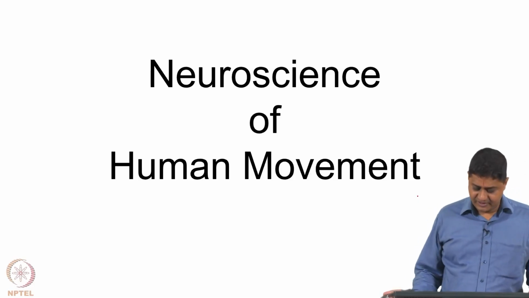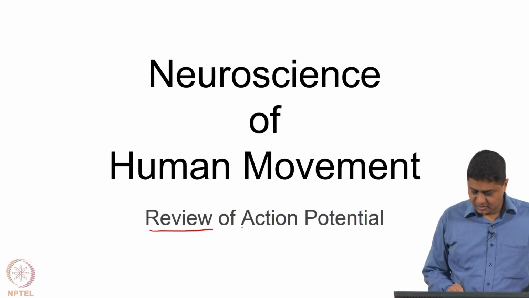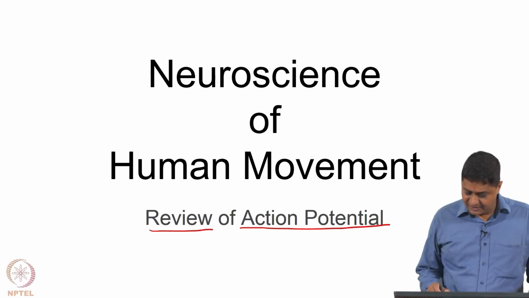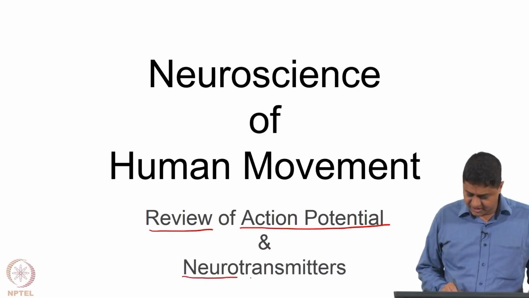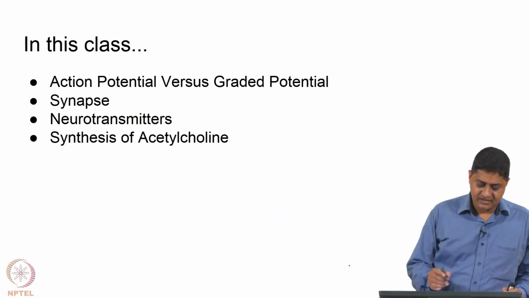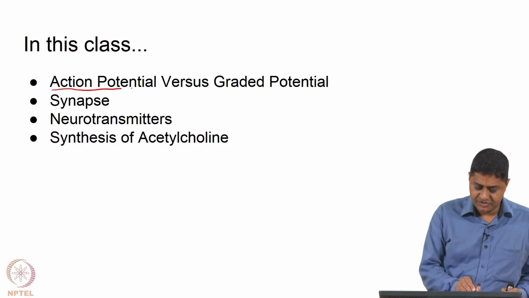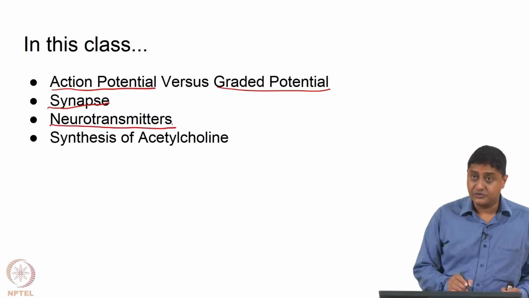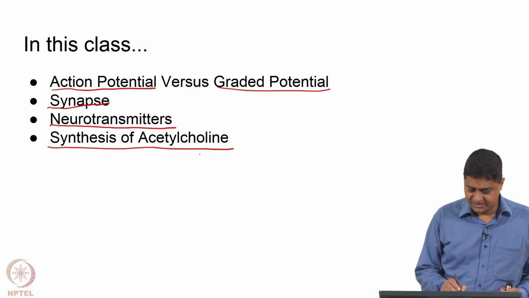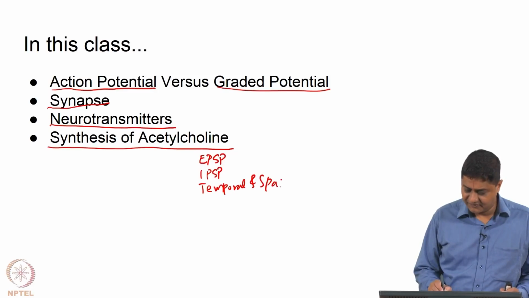So, welcome to this class on Neuroscience of Human Movement. In this class, we will be reviewing our discussion on action potential, and I will be discussing a new topic, which is basically neurotransmitters. We will discuss the differences between action potential and graded potential, the concept of a synapse, neurotransmitters, and how acetylcholine is synthesized. We will discuss excitatory postsynaptic potentials and inhibitory postsynaptic potentials, and temporal and spatial summation that we introduced in the